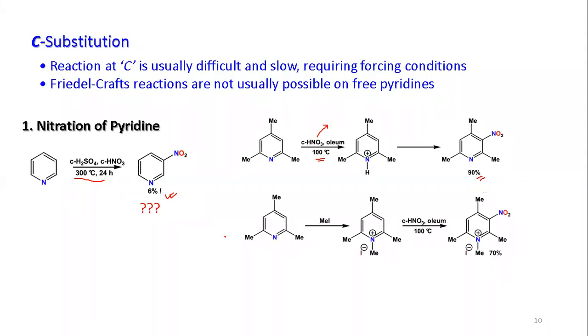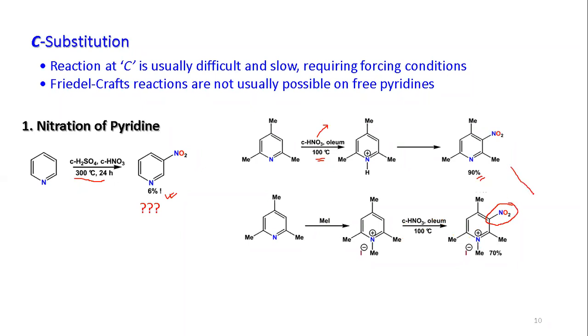When the same compound is treated first with methyl iodide, followed by mixed acid treatment, we find the reaction giving the product as nitro here. Okay, nitro here.